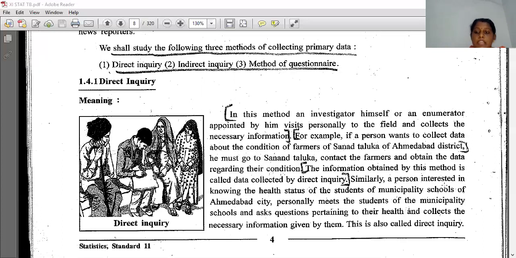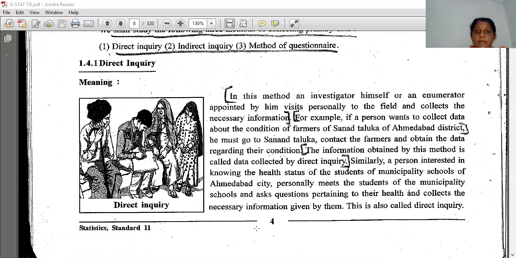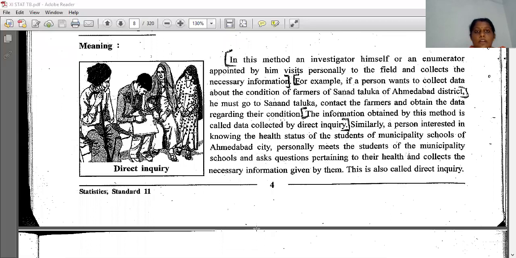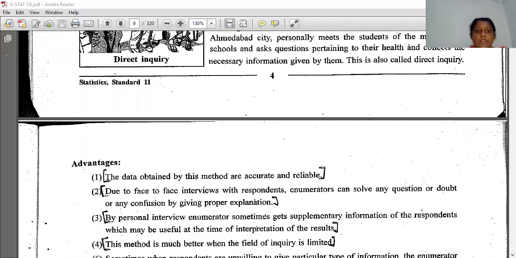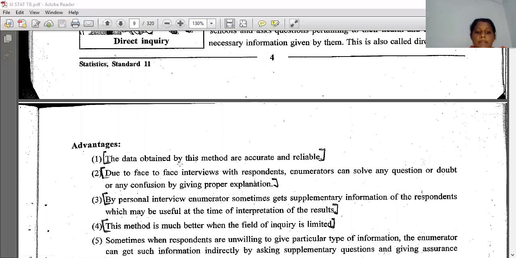Okay. Similarly, a person interested in knowing the health status of the students of Municipality School of Ahmedabad city personally meets the students of the school, asks questions pertaining to their health and collects the necessary information given by them. This is also called a direct inquiry. Now, the advantages of direct inquiry. The data obtained by this method are accurate and reliable. We can trust that.